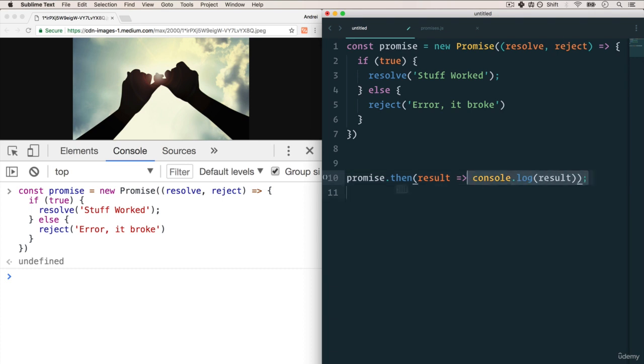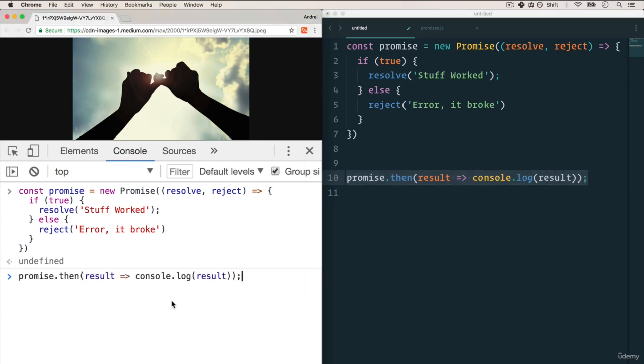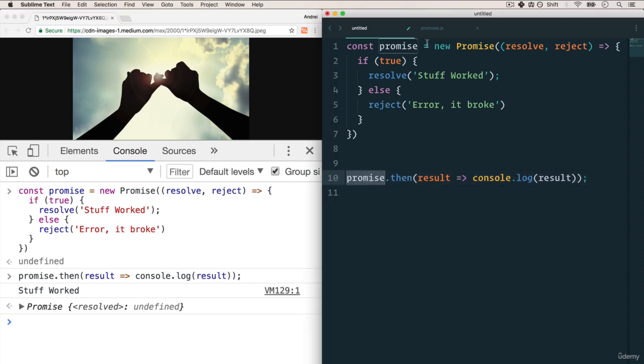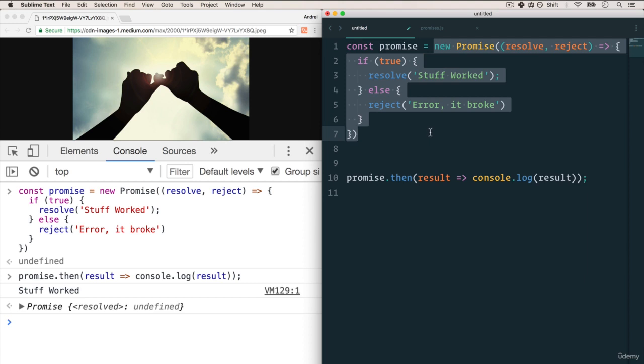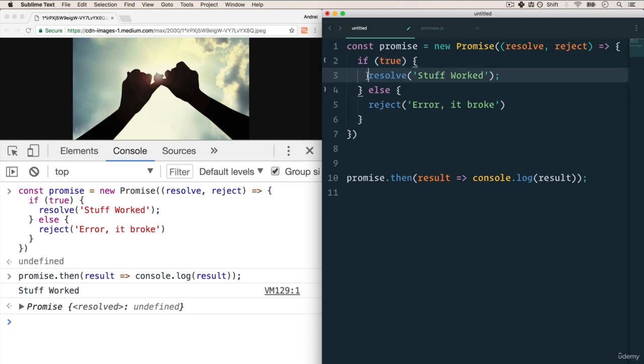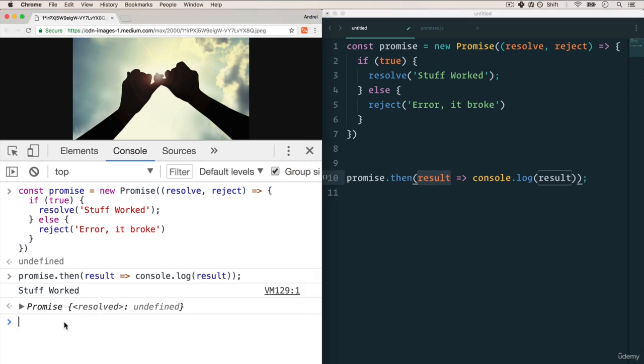That's it. So let's see what happens here. I'm going to copy this, paste it on here. Stuff worked. All right, so we ran the promise, it ran this part, and because we've just made if equal to true, it's going to run the resolve, and the resolve is going to send stuff worked into the result, and we're going to console log stuff worked. And you also see over here that the promise is resolved. Again, if I just log promise here, I see that we have the promise with stuff worked.